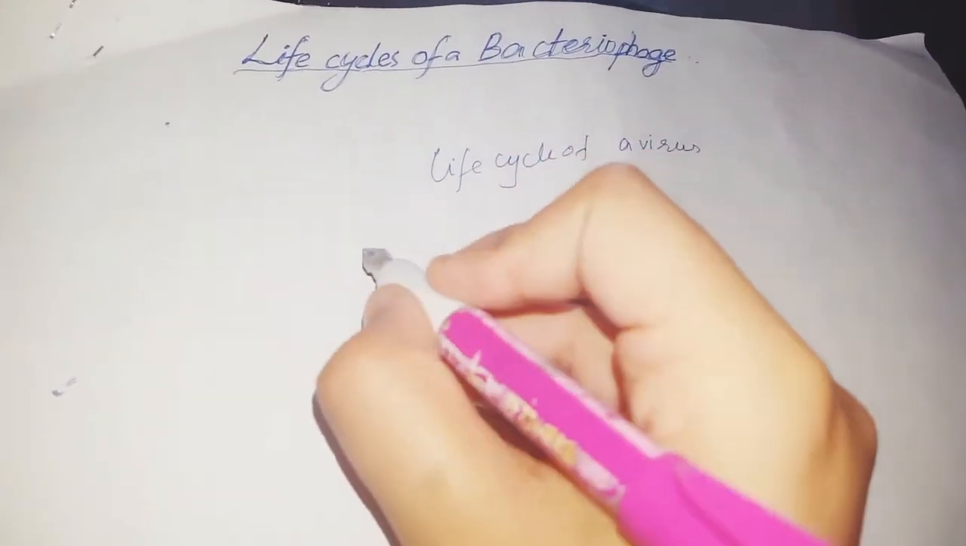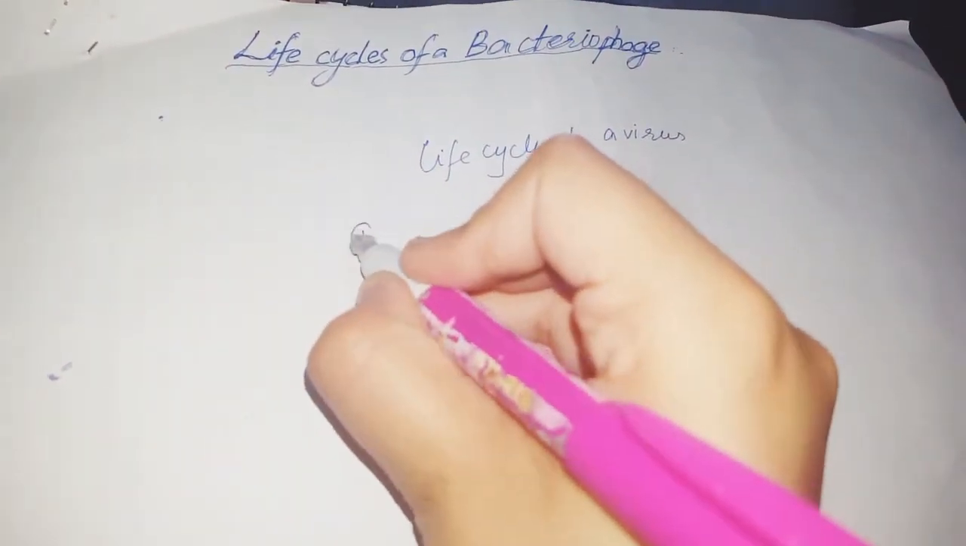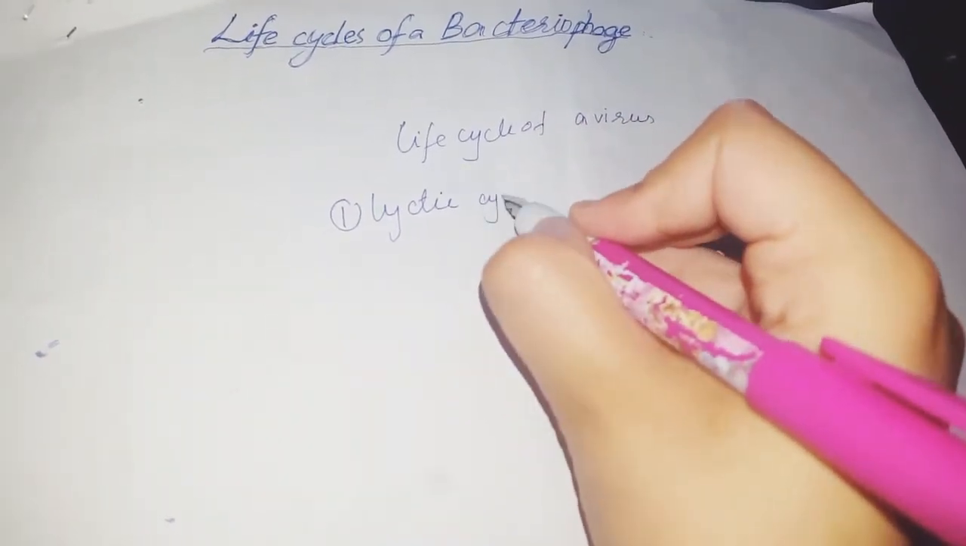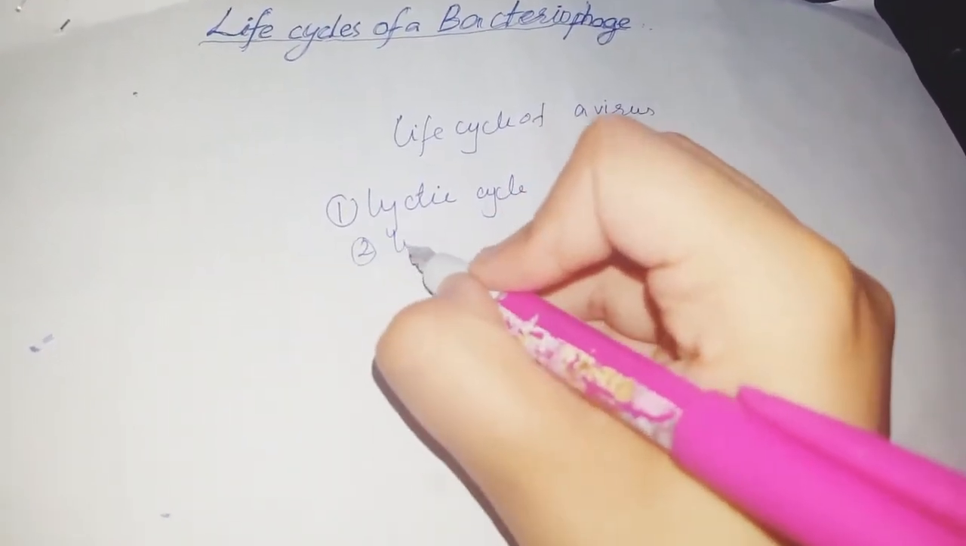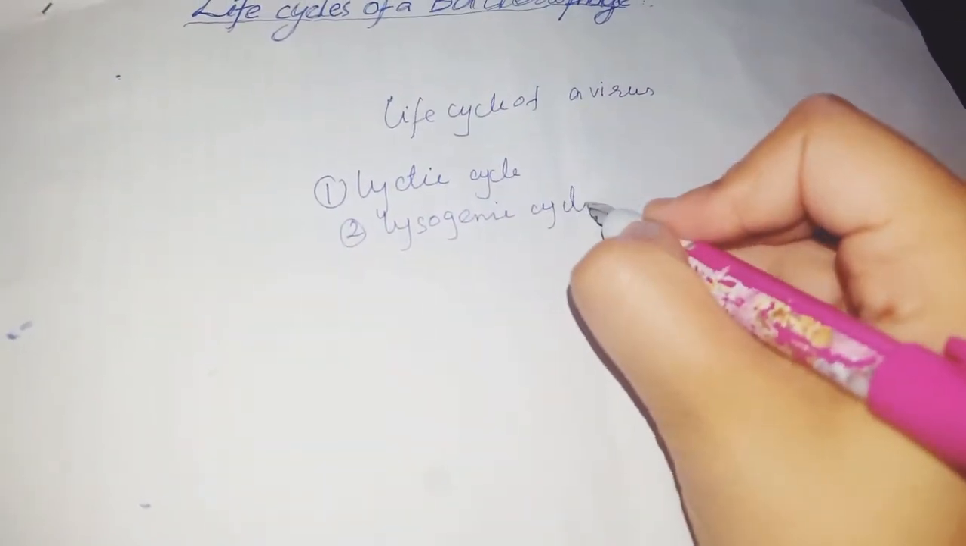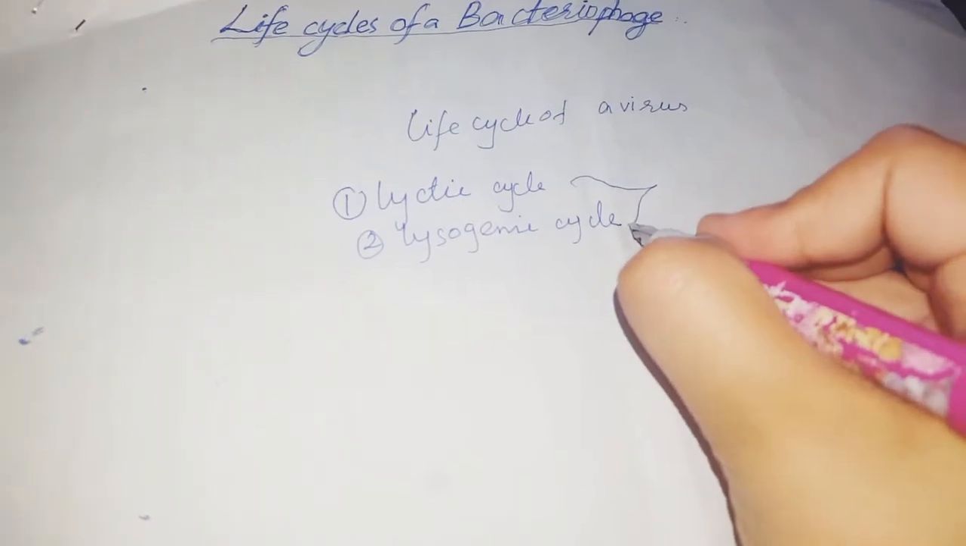So let's get started. Life cycle of a bacteriophage is of two types. Number first is lytic cycle. Number second is lysogenic cycle. So we are going to learn both of the cycles today itself.